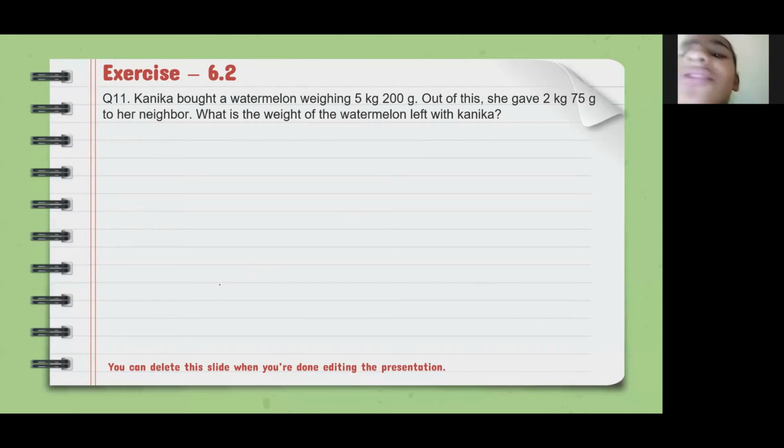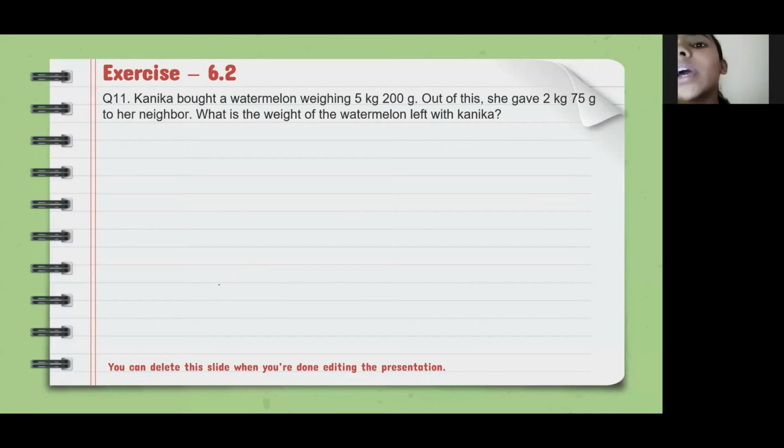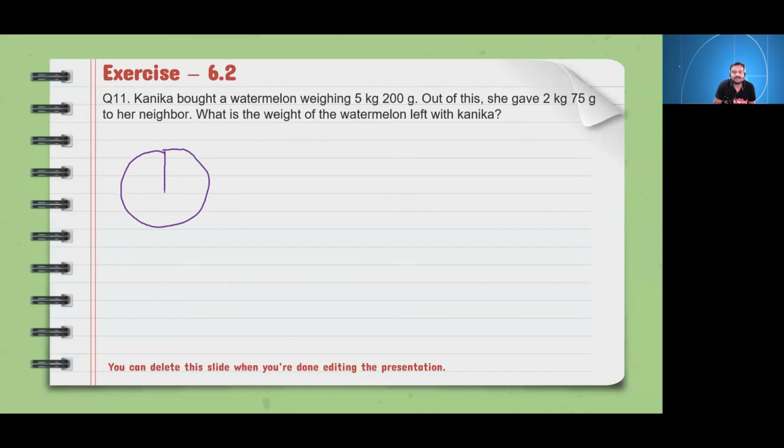Kanika watermelon weighing 5 kilogram and 200 gram. Out of this, she gave 2 kilogram, 75 gram to her neighbor. What is weight of the watermelon left with Kanika? So we will just subtract both and we will get the left amount. Okay, correct. Suppose this is the watermelon. Now this much portion you gave to your neighbors. So remaining portion is the left portion. So how we will get it? From the total weight, subtract the weight of this portion.